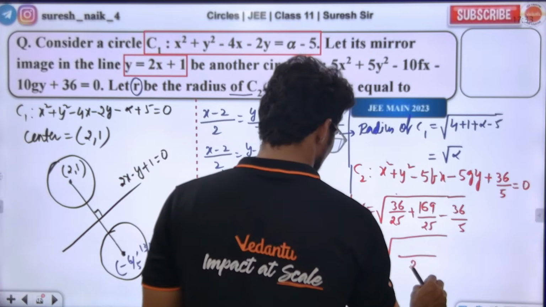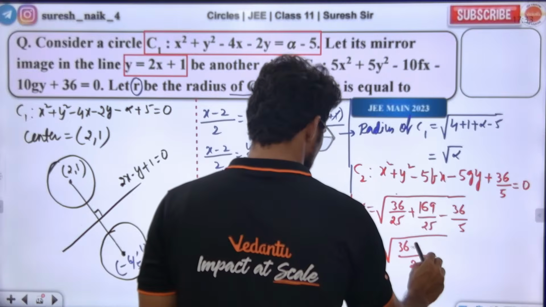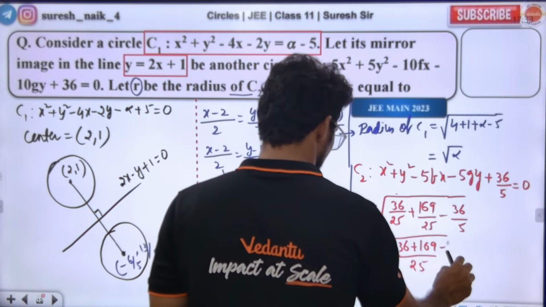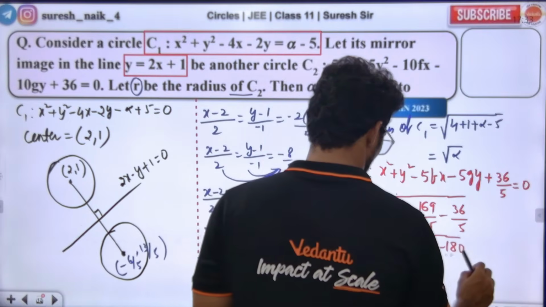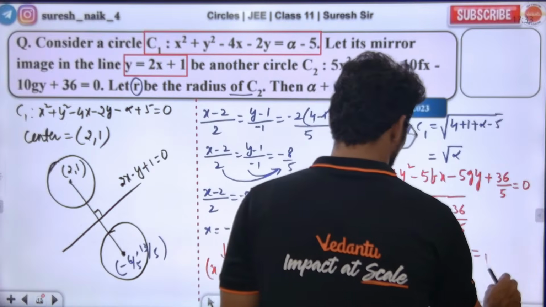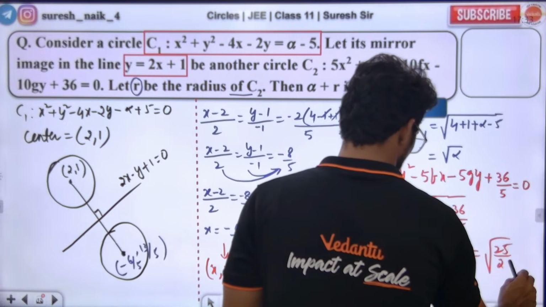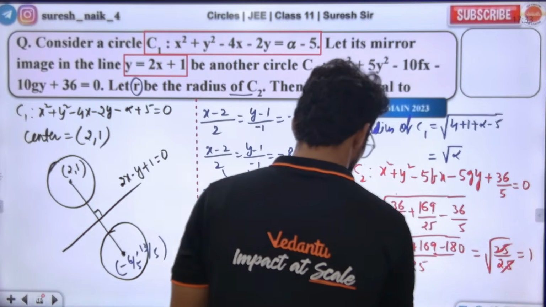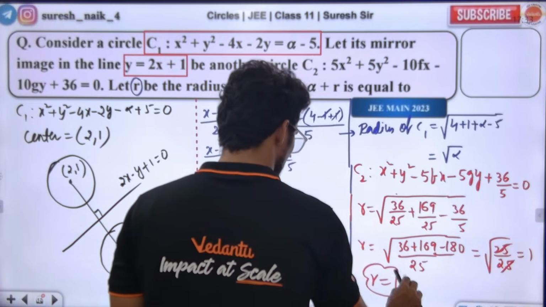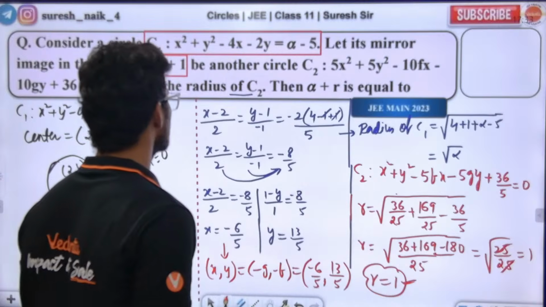LCM is 25. 36 plus 169 minus 180. Okay, wow. So minus 11. So root 25 by 25. So the R value I got is 1. R value is 1.